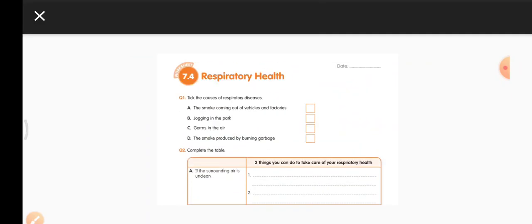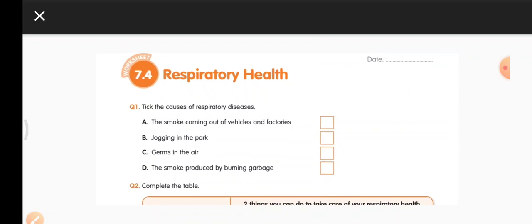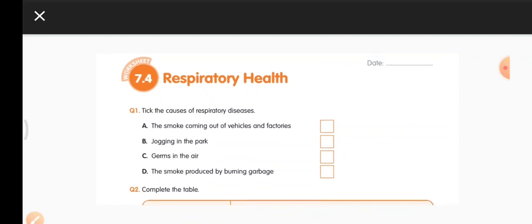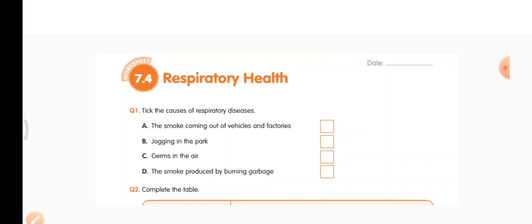Now all of you open your worksheet, worksheet number 7.4, right? So put today's date. Question 1, tick the causes of respiratory diseases. 4 options are given. You need to tick the options which cause respiratory diseases. A, the smoke coming out of vehicles and factories. You have to tick this because the smoke is harmful.